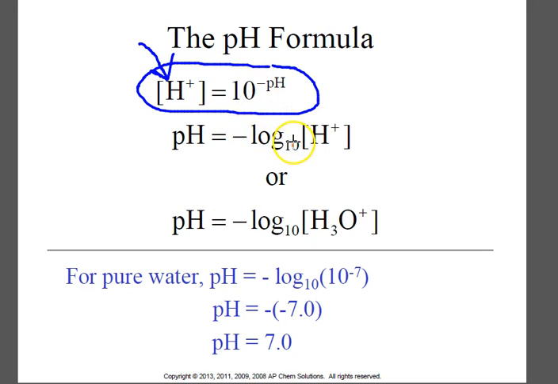So negative log base 10, which is what your calculator naturally calculates in, of the H+ or the H3O+ concentration. For example, if we have pure water, we know the H3O+ is 10 to the negative 7. So we do negative log of 10 to the negative 7. The log is negative 7, and then the negative of the negative makes it just 7 for the pH of pure water.